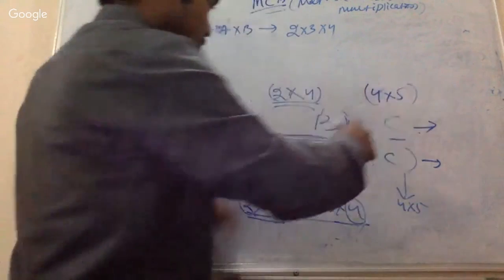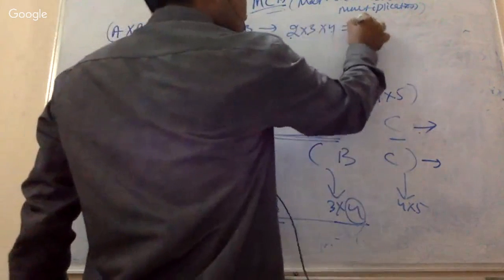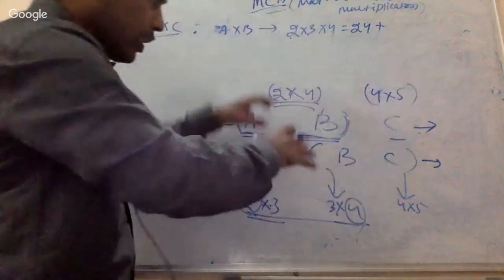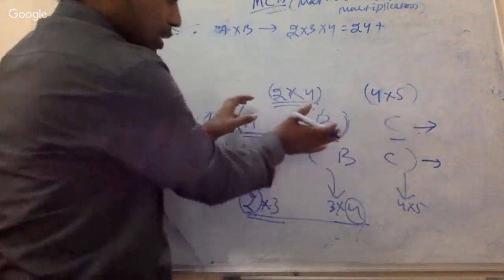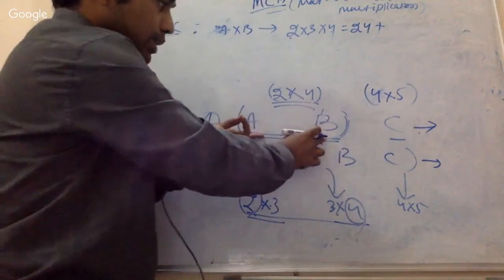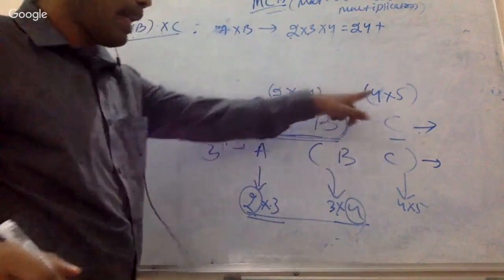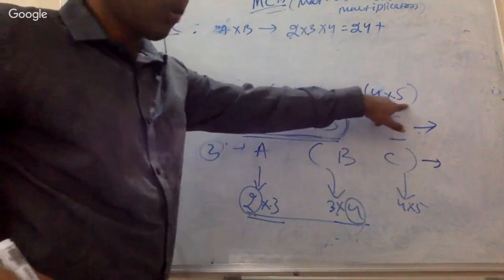Then the question is, for this operation I need this much. After multiplying A and B, I have a matrix of size 2 cross 4, and I have matrix C which is 4 cross 5.